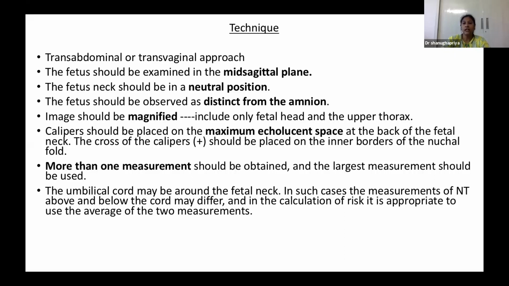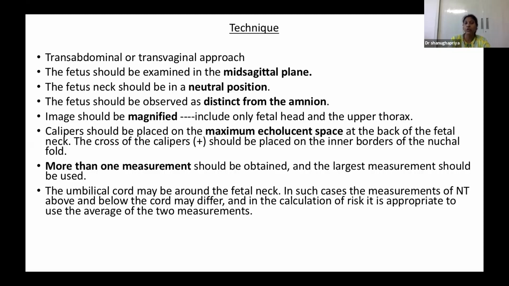We should zoom the image in such a way that only the head and the upper thorax are included. We have to differentiate the amnion from the actual nuchal translucency. We should not consider the amnion as an increase in nuchal thickness. So these are the criteria.